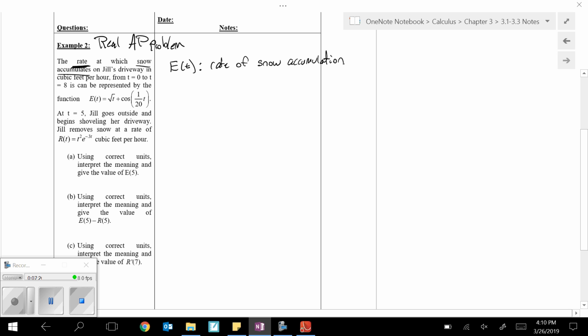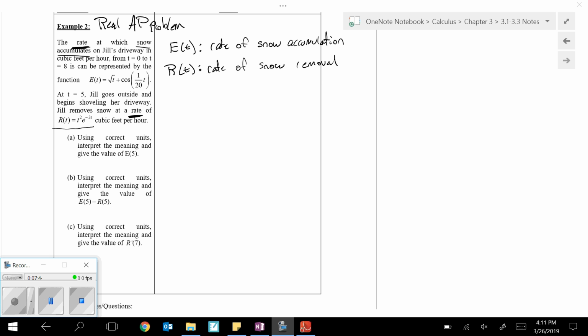At t equals 5, Jill goes outside and begins shoveling her driveway. She removes snow at a rate of this function, cubic feet per hour. Okay, so R of t, again, it's a rate of snow removal. And then we have our task. Up first, our job is to interpret the meaning of and give the value of the E function evaluated at 5.